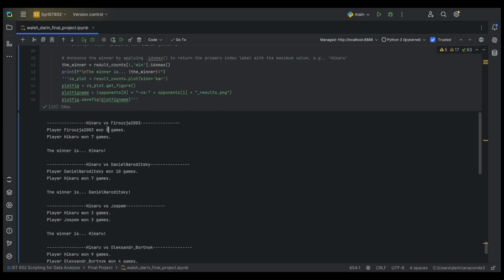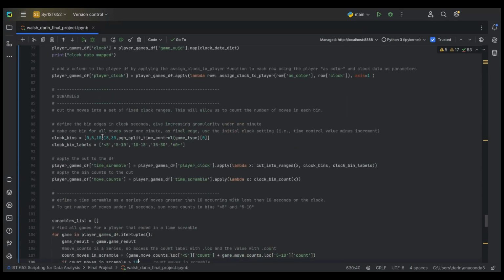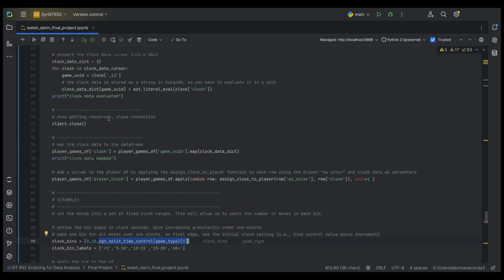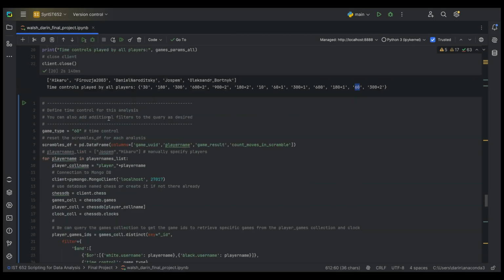Yeah, as I expected, there are quite a few wins with the threshold set to under 10 seconds, 1/6 of the total games. One of the things I might want to do is set up a parameter for the count of moves in the scramble. And it really isn't necessary to have this complicated number of bins. I imagine I could simply put in 3 different bins, and set up a parameter for that as well. It's almost tempting for me to go ahead and do that now, because it certainly would make things a lot cleaner.